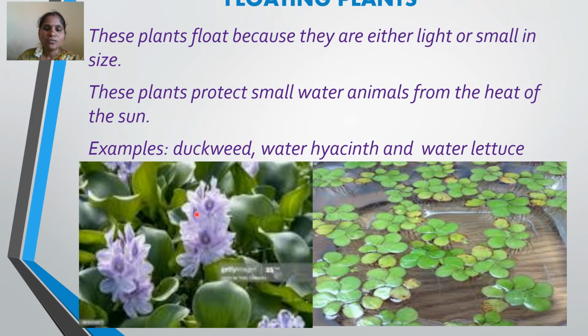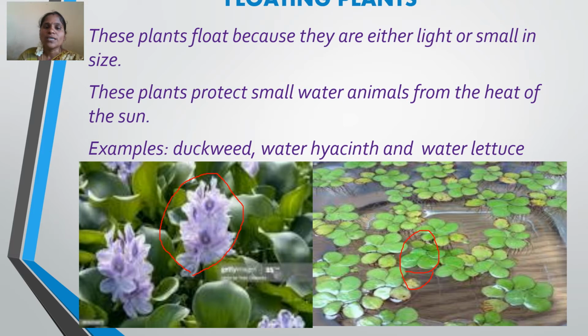Observe the pictures here. This is water hyacinth. This we call duckweed. These are examples of floating plants. Even water lettuce is one of the examples of floating plants.